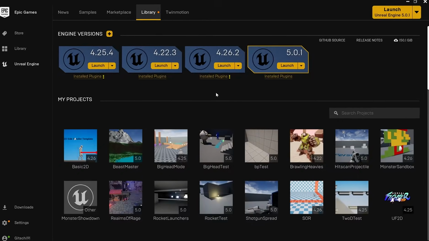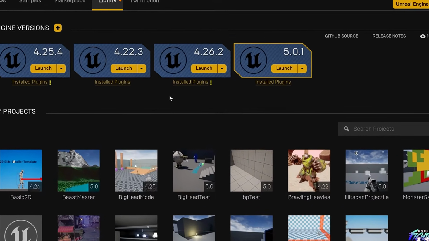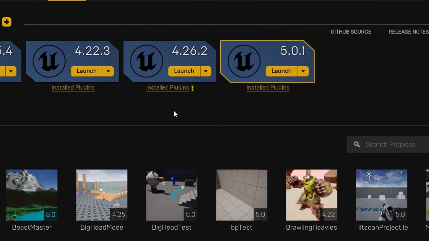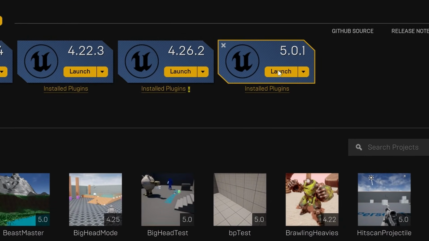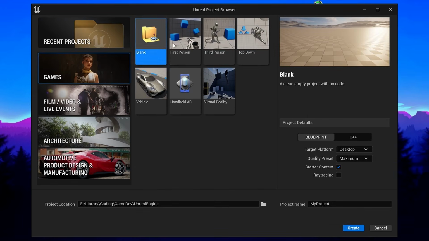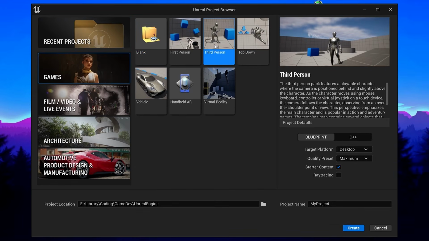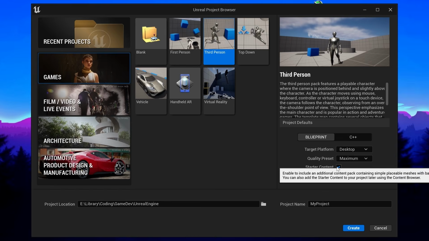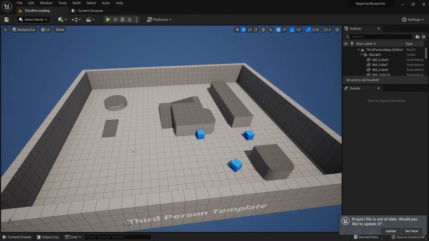I encourage you to follow along with this exercise, so make sure that you have Epic Games Launcher and Unreal Engine 5 installed. Click on Launch to open the project window for Unreal Engine 5. Select Games and Third Person. Make sure that the project defaults are set to Blueprint and that starter content is enabled. After loading is finished, you should see this editor screen.